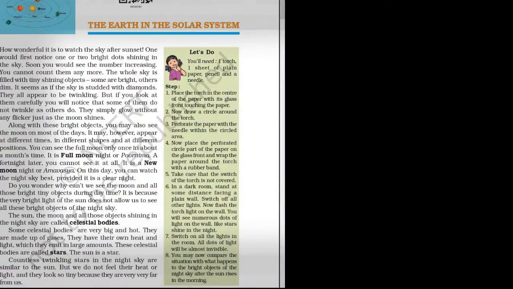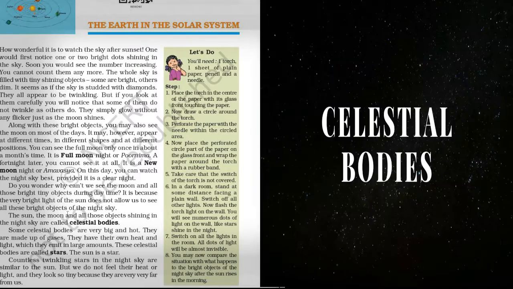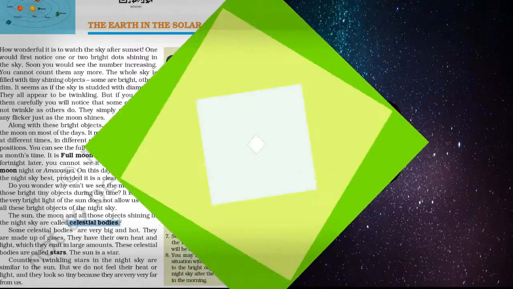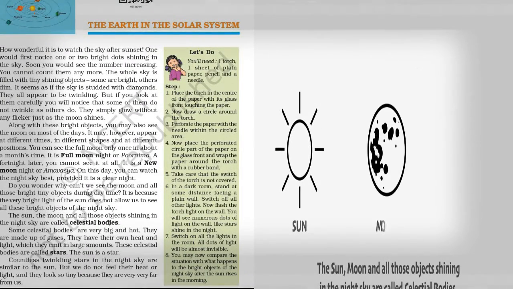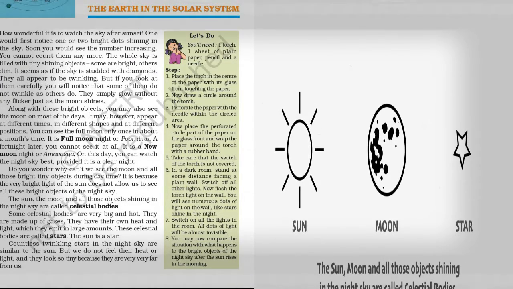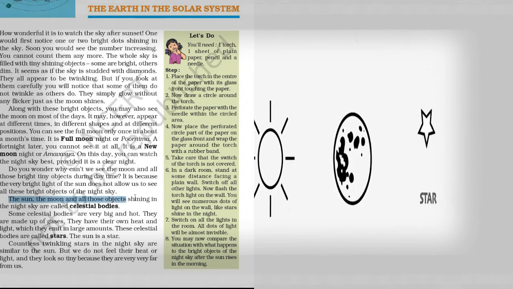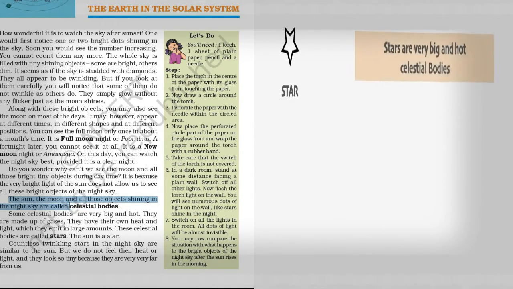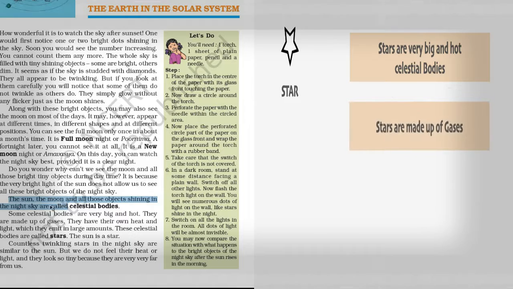Okay. And the next important word is celestial body. What are celestial bodies? Any objects that are shining in the night sky are called celestial bodies. As an example, a star is a celestial body, right? Not only the star, the moon is also a celestial body.